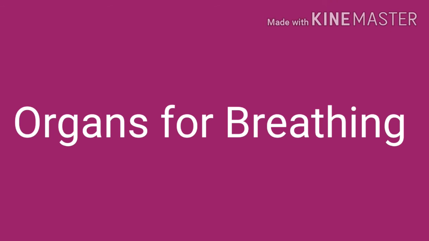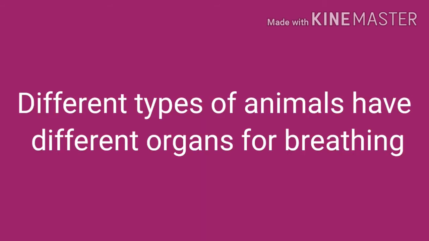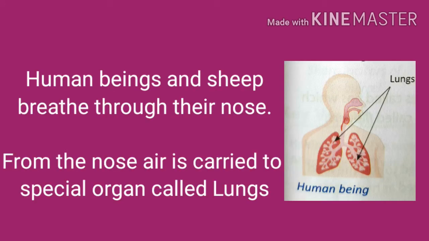Now we will discuss about organs for breathing. All animals breathe in oxygen and breathe out carbon dioxide, but different types of animals have different organs for breathing. How do you breathe? Definitely through nose. Human beings and other animals like sheep, goat, cow, horse and so many breathe through nose.